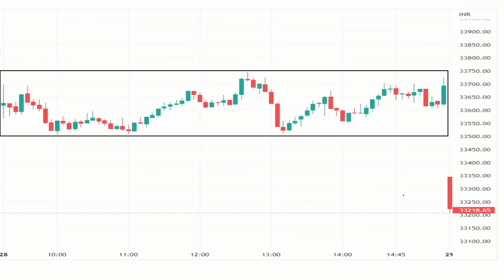This is an example of sideways day. The market trades very quietly in one range for the whole day, and thereby there is no big move in the market. Sideways day mostly happens before a big event like budget day, RBI policy, election result, or any other big event.